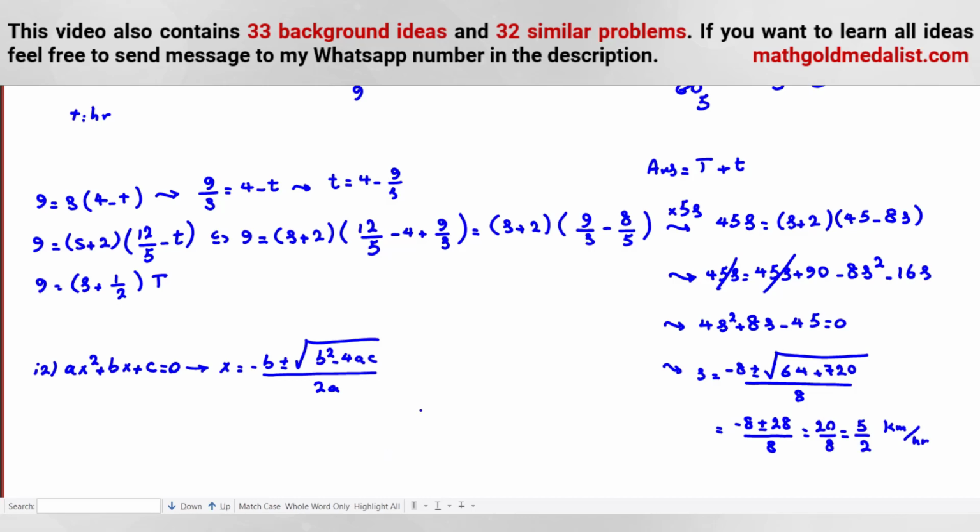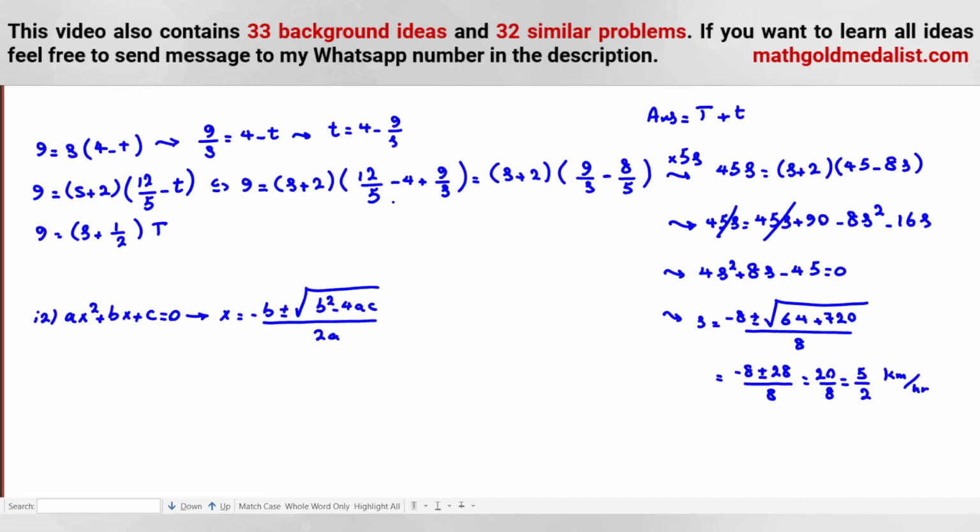Now it is our s. So let's find small t. What was small t? 4 minus 9 over s. 4 minus 9 over s is 9 times the reciprocal of 5 over 2, which is 2 over 5. Which will be 4 minus 18 over 5. Which will be 20 minus 18, 2 over 5. Okay? So it is small t.